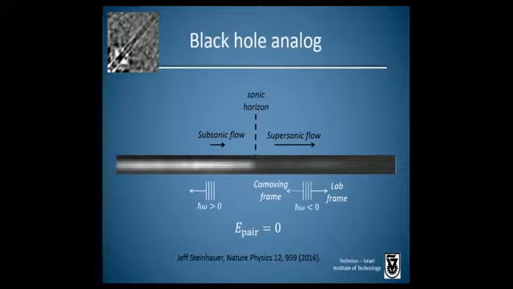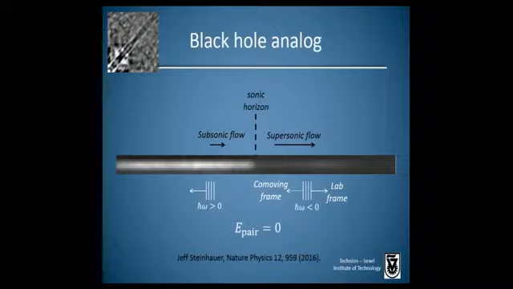So if we look at a phonon here on the supersonic side, which is directed against the flow in the co-moving frame with the fluid, due to the supersonic flow in the lab frame, it's falling back. It's unable to move forward and reach the analog of the horizon. So this is analogous to a photon inside of a black hole. One can show that this phonon has such a big Doppler shift that the frequency is negative and the energy is negative. Now if we look at a phonon on this side, it can move forward against this subsonic flow, and it has positive frequency and positive energy.